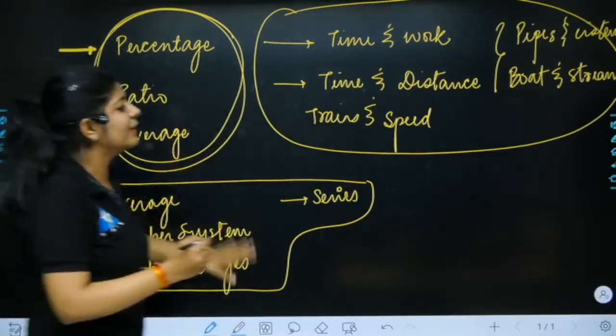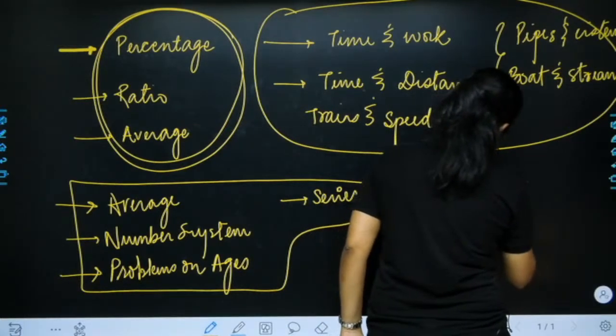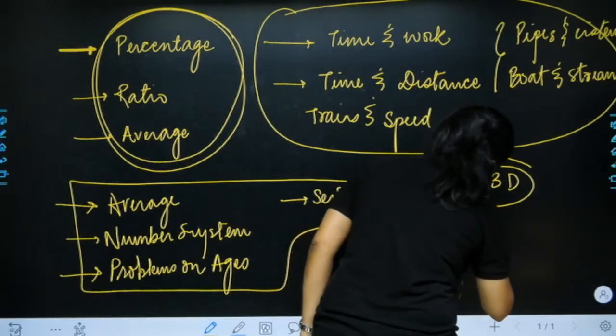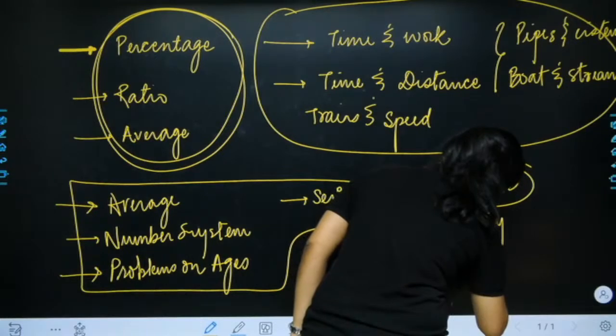Now after that, you can cover your 2D and 3D section and geometry, coordinate geometry as well.